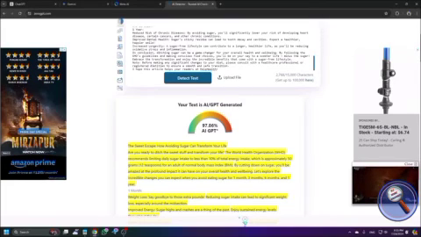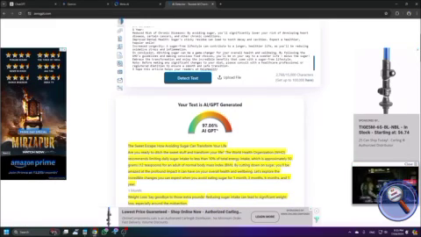So now you can easily check whether the text or content you receive is written by any AI tool or not using this ZeroGPT.